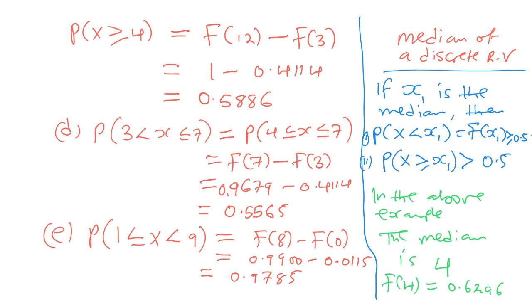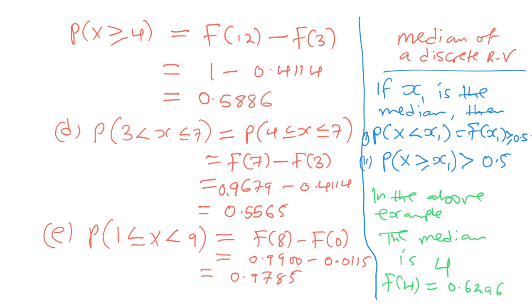And if we try to look at the probabilities, x greater or equal to 4, that probability is going to be more than 0.5. So you can always get the median if you have the cumulative distribution function.